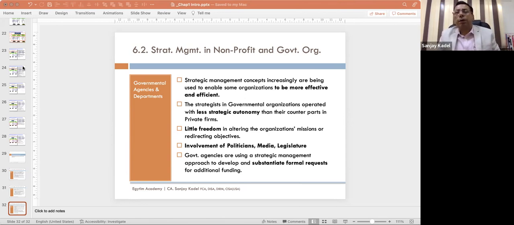Now, what types of diversification are there? When you imagine a vertical chain of a company where there is a raw material supplier, there is a manufacturer, there is a distributor, there is a wholesaler, there is a retailer. In this vertical chain, suppose I am a manufacturer who is manufacturing automobiles.